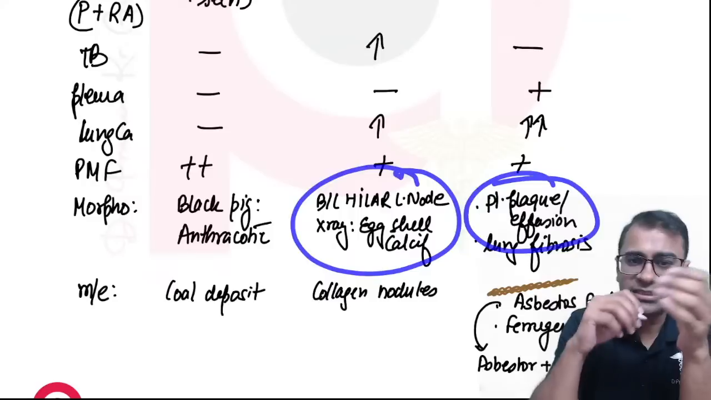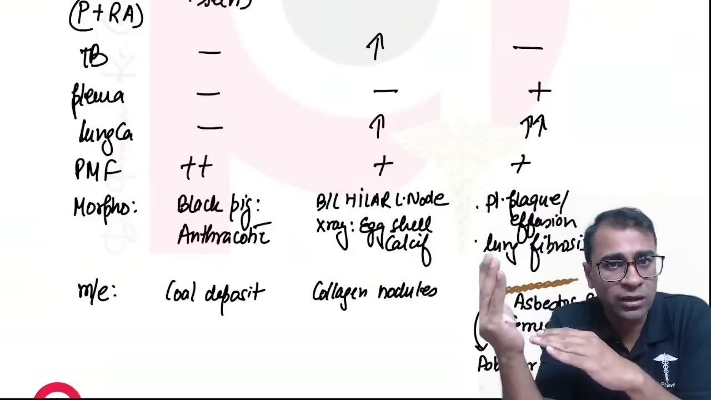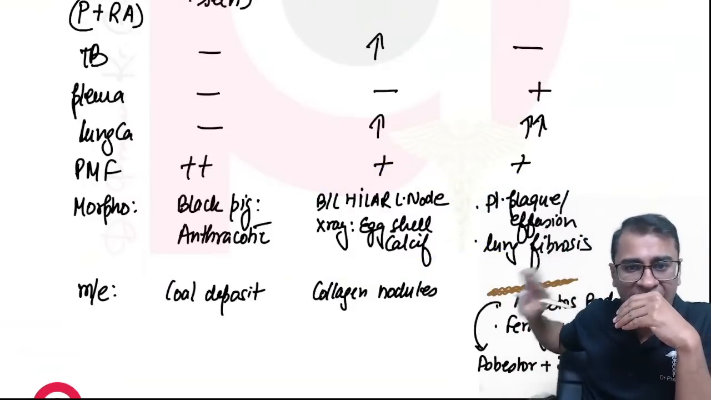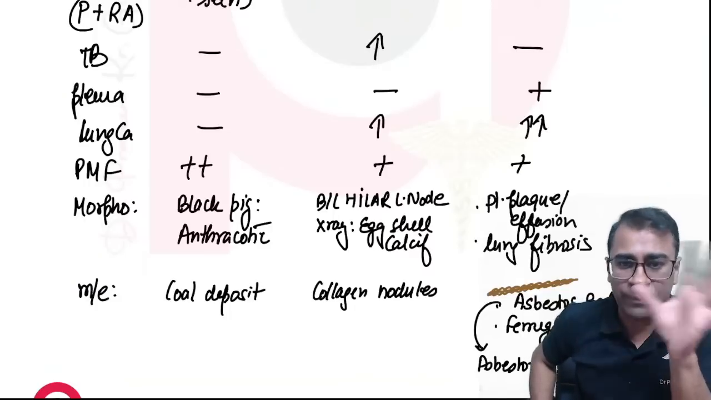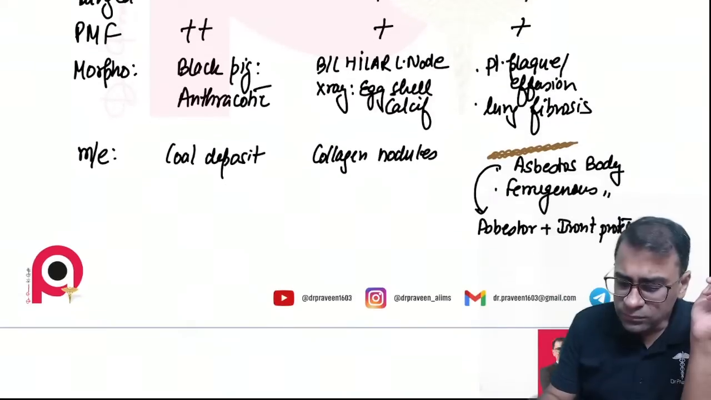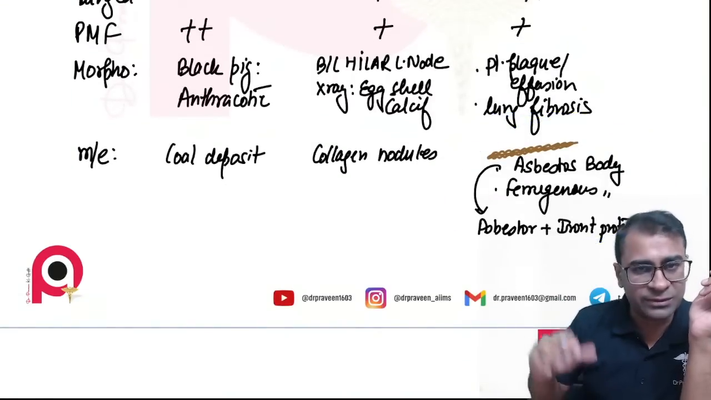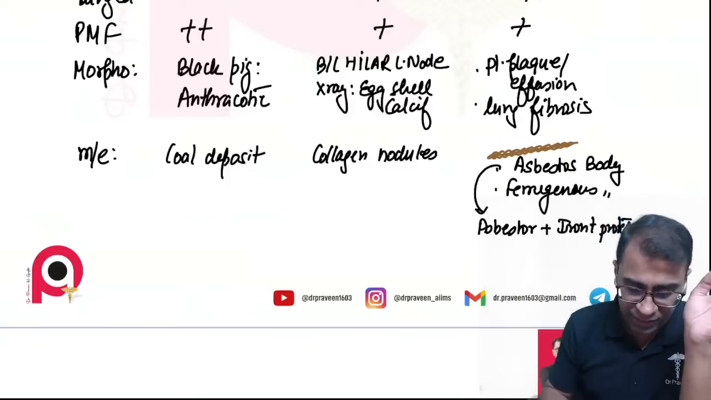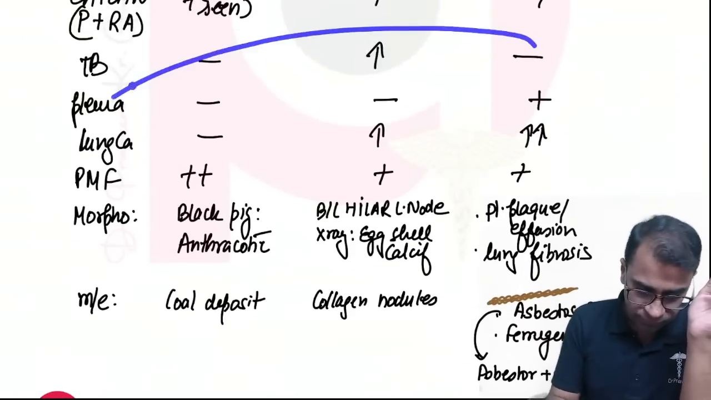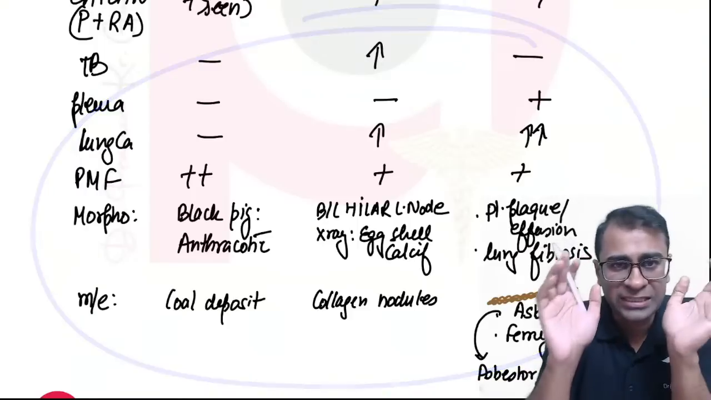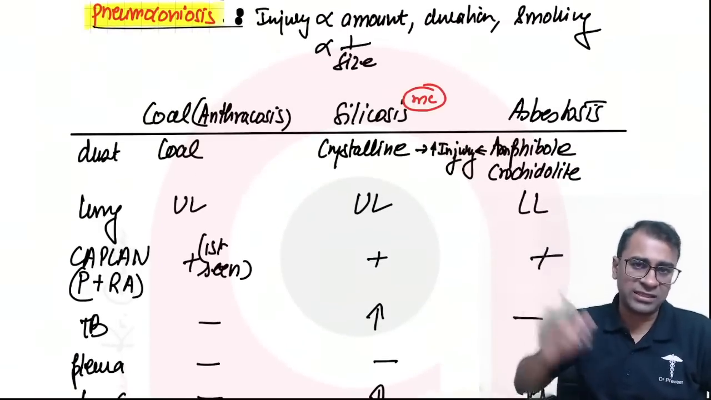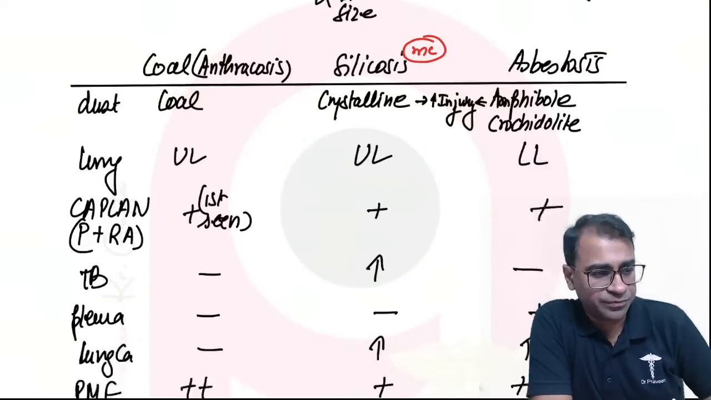The only disease which can involve the pleura is asbestosis; it can cause pleural plaques, pleural effusions, and can also show you lung fibrosis. They lead to asbestos bodies as well as ferruginous bodies. Now, can you tell me among these which has maximum risk of lung cancer? In these three, which has maximum risk of lung cancer? Tell me among these three.